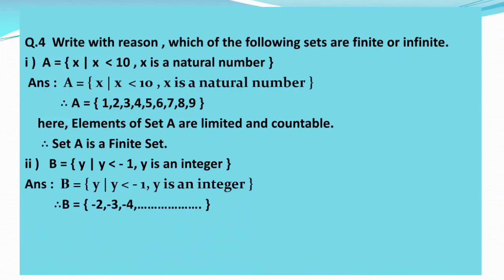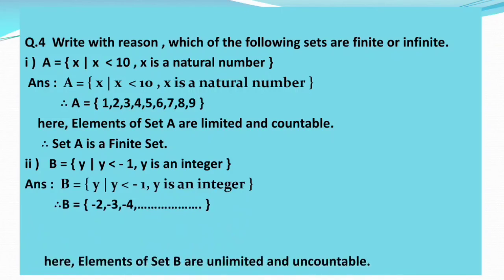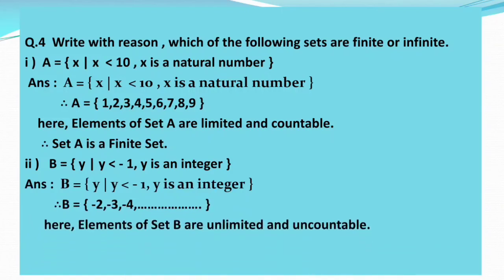So therefore here all the elements are unlimited and uncountable. Therefore this set is known as an infinite set. Okay, what is meant by an infinite set? The set in which all elements are unlimited and uncountable. So that type of set is known as an infinite set. Therefore the given set B is an infinite set.